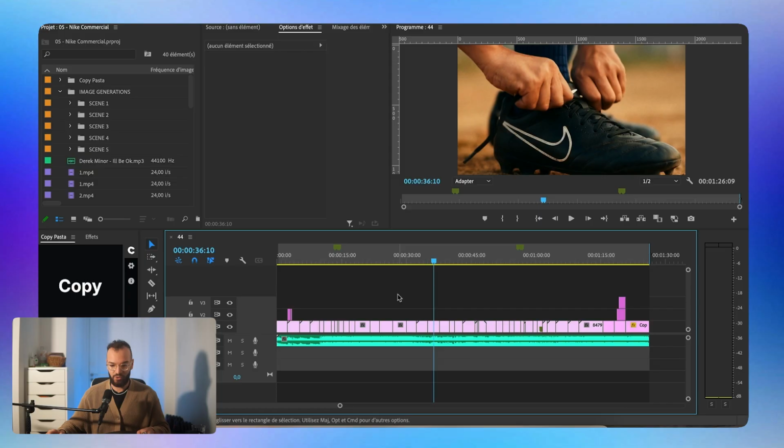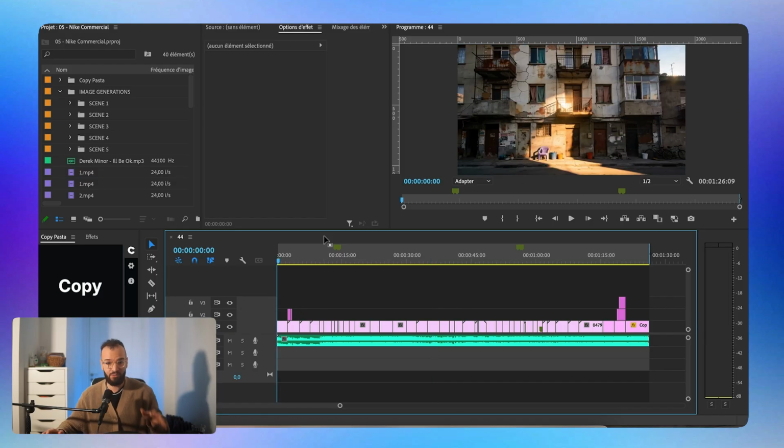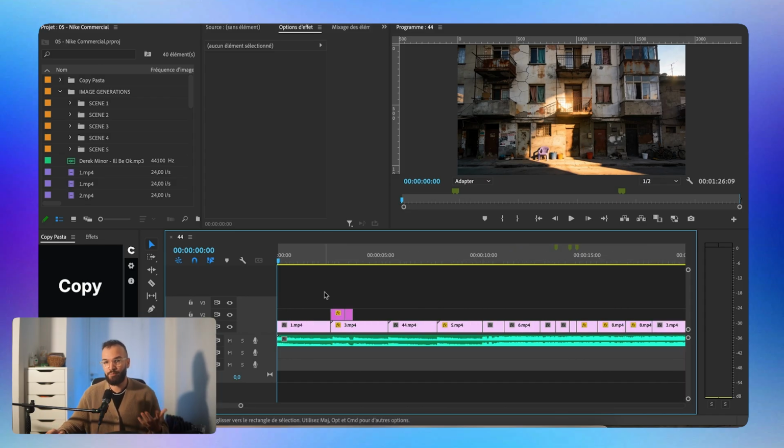The final step was the edit, and that's where everything comes together. As you can see, this is the edit. It's a simple timeline. I started by putting everything into the timeline, and then I cut everything that was a bit too long or a bit too weird, or if I had some AI artifact. And as I told you, the main part here was the music, so everything is timed with the music. For example, let me show you the first frame.